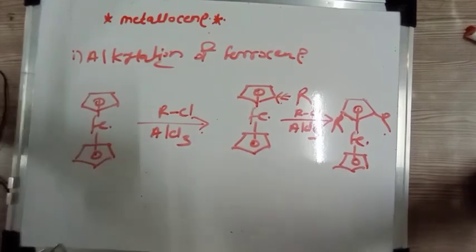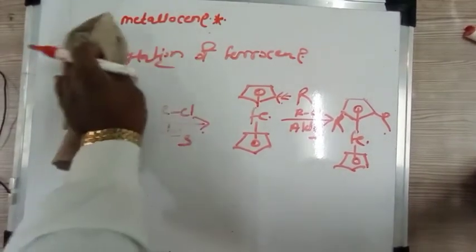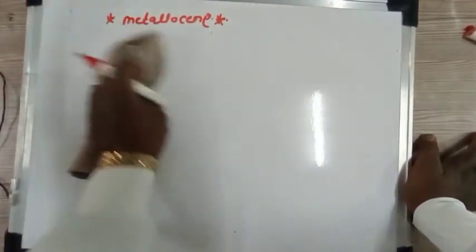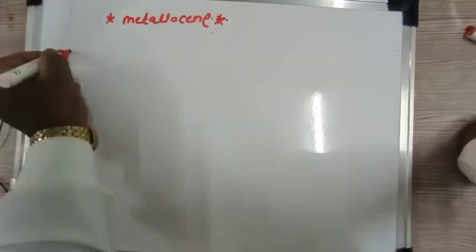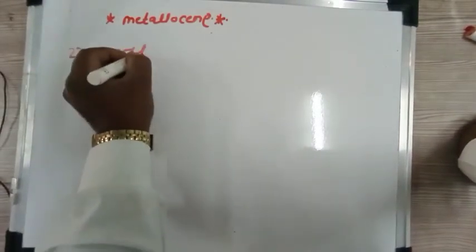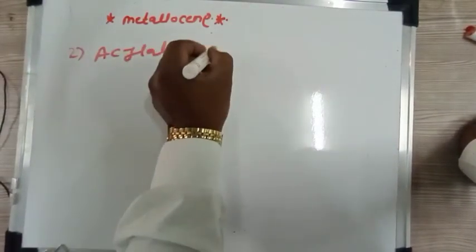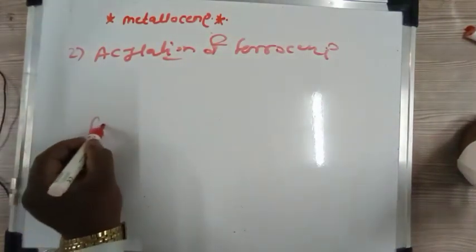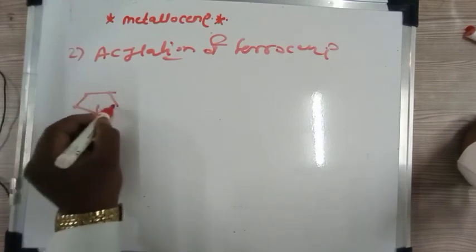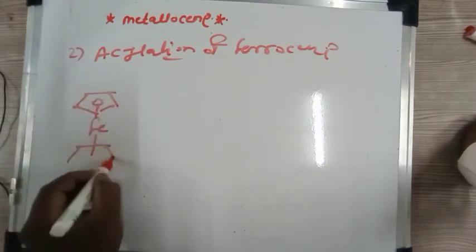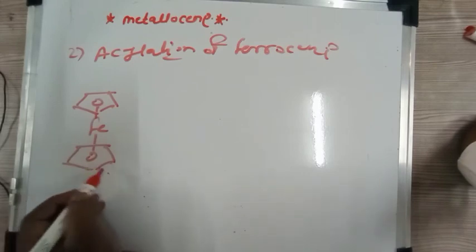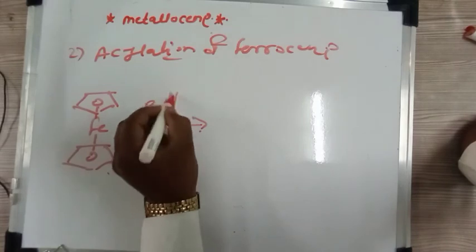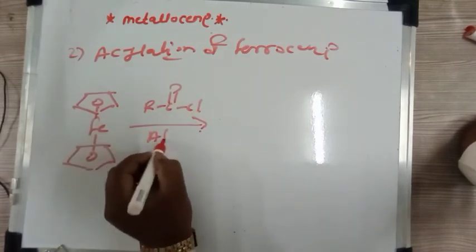But if you consider the second reaction, that is acylation of ferrocene. So again we consider Fe attached to this cyclopentadiene ligand, and then acylation, that is RCOCl, acyl chloride in presence of Lewis acid.